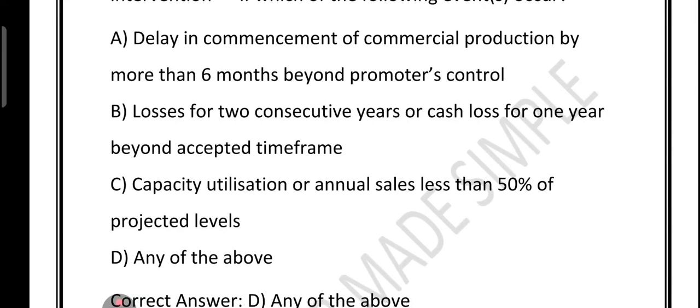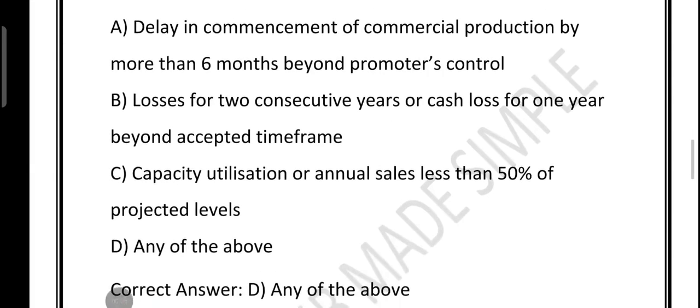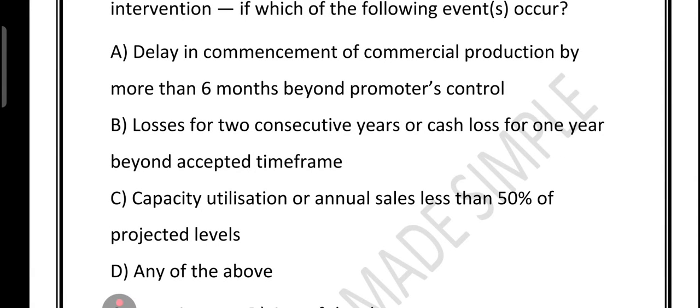What about option C? Option C is correct again. Capacity utilization or annual sale less than 50% of the projected level. Suppose you plan to produce 1000 units in a month, but you are only making 400. Or you expected sales of rupees 10 lakh but barely reached rupees 4 lakh. That is less than half of your target. Clearly something is wrong and early intervention is needed.